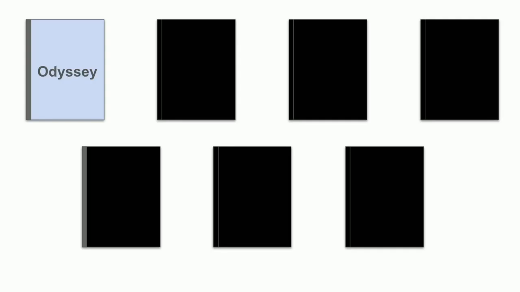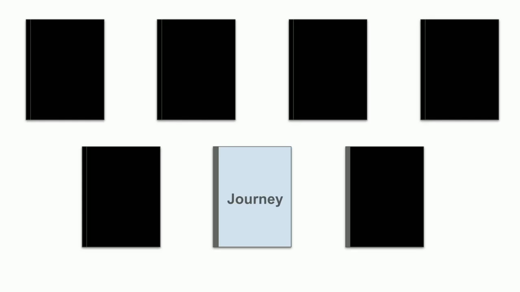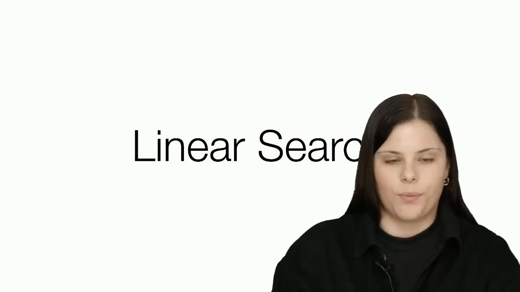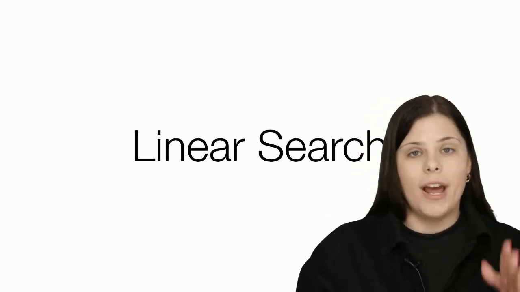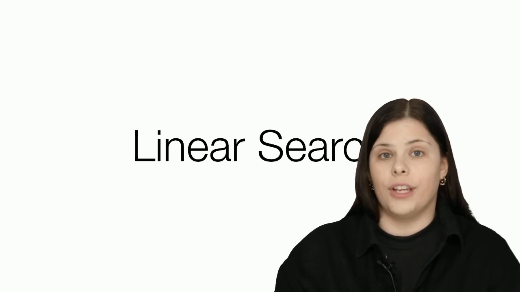I'm going to look at Odyssey first, and it's not Journey, so I'm going to move over to the next one, which is Inferno. It's not Journey. I'll keep going. I see Macbeth. It's not Journey. And then finally, my 4th book is the one I was looking for. And so this algorithm is linear search, right? Where we just look at one element at a time, trying to find the one we're looking for.